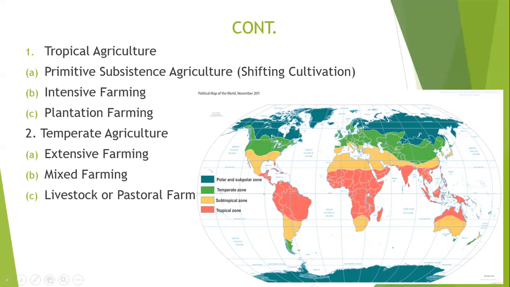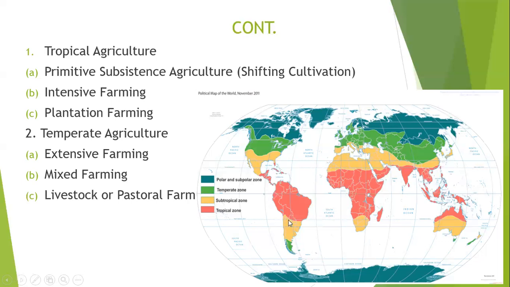Now, these are places which are 23.5 degrees above the equator and below the equator. That is the Tropic of Cancer and the Tropic of Capricorn. These areas you find within the tropics. These are what we call the tropical areas. In these areas, this is where you find the tropical type of agriculture, that is shifting cultivation, intensive farming, and plantation farming. These are areas where you are able to predominantly see these types of farming.